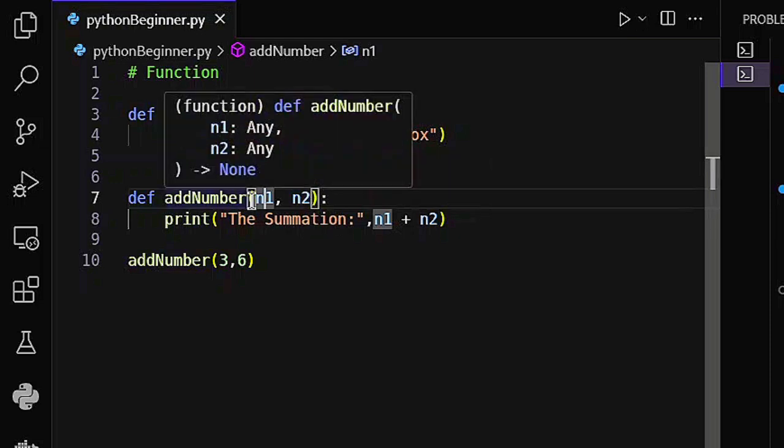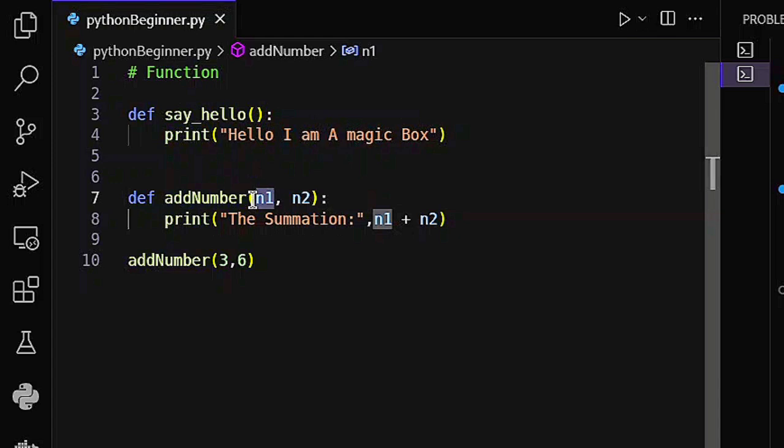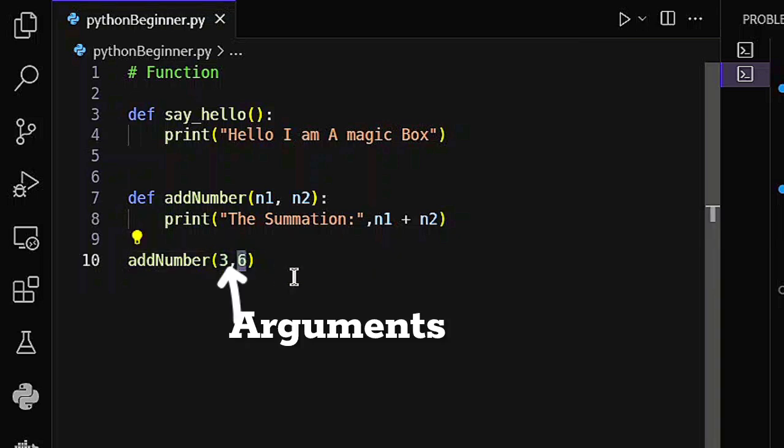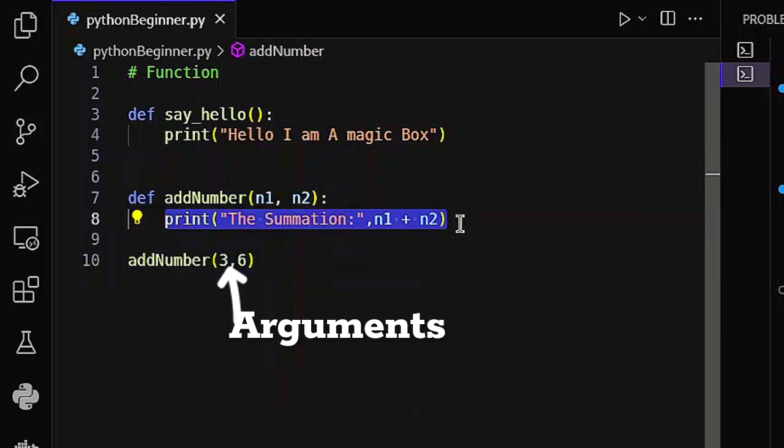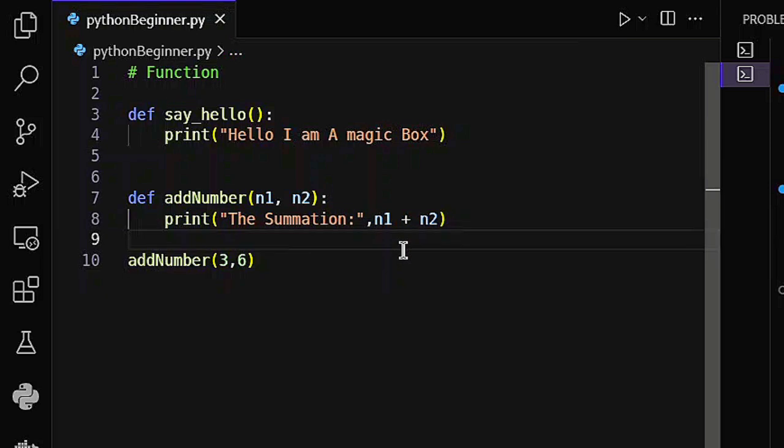Whenever you tell your function to accept something, that thing you tell it to accept is called a parameter. And when we give it that thing, that's what we call an argument. As you can see here, this 3 is an argument and this 6 is also an argument. These arguments are going to go inside the function and it's going to execute this line of code. So I hope you understand what a parameter and an argument are.